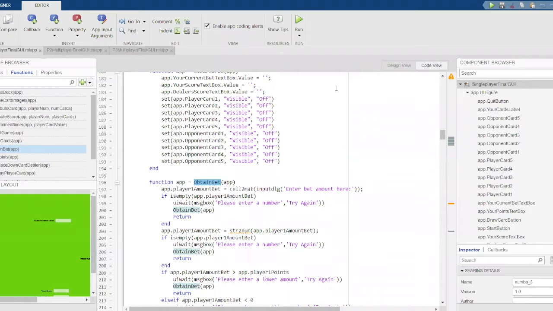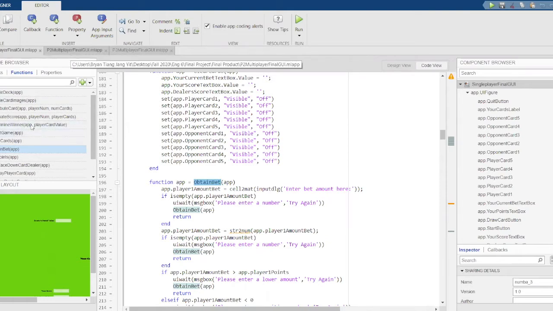So for this project, I was responsible for creating the single player and 2 and 3 player versions. All three of them run identically, the only difference being the 2 and 3 players have additional functions and variables that allow the multiplayer to run.